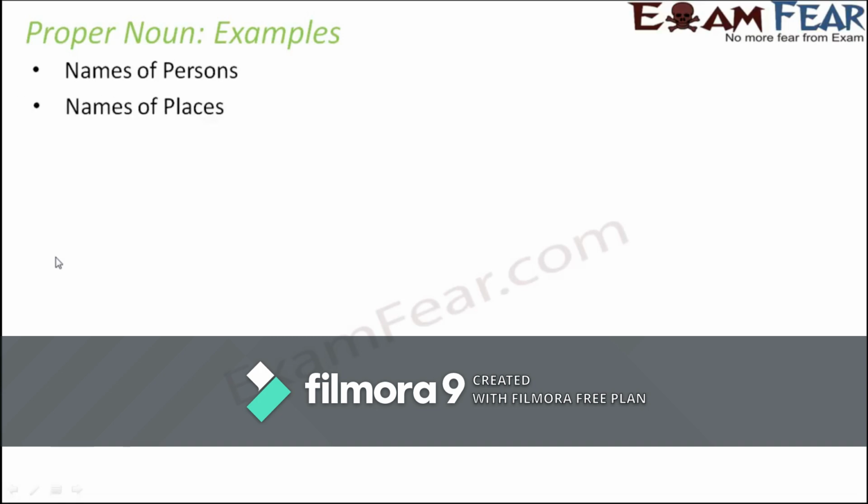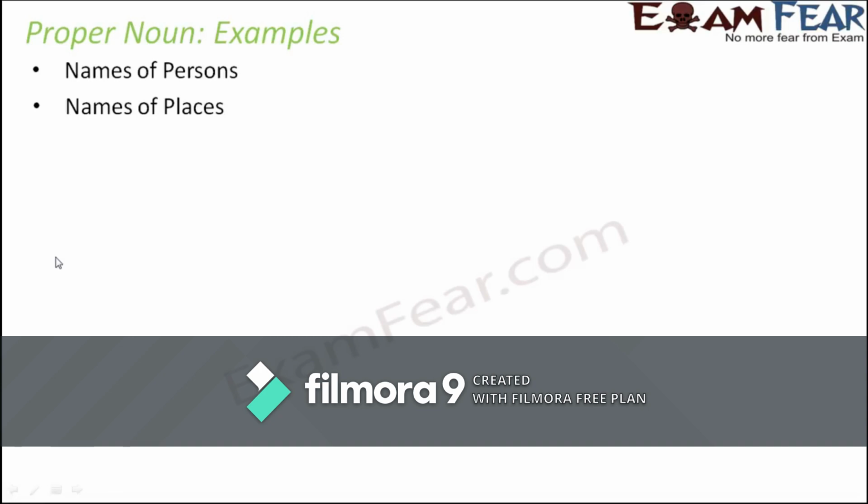Secondly, names of places like India, Agra, Hotel Black Rock, Golden Beach Resort, Lal Bagh Botanical Garden, City Center, because all of these names identify a specific place. Now, names of places doesn't necessarily mean that it has to be the name of a city or the name of a country. It can be the name of any particular place.